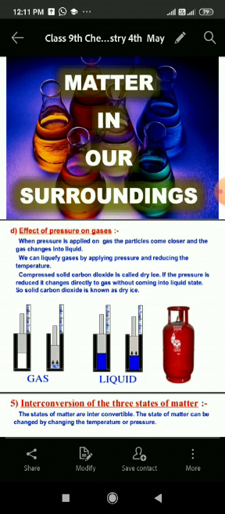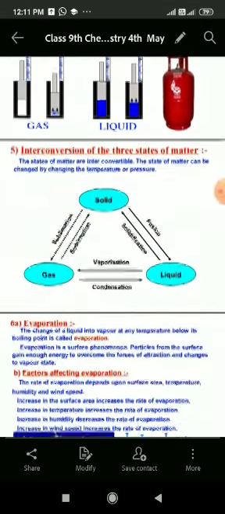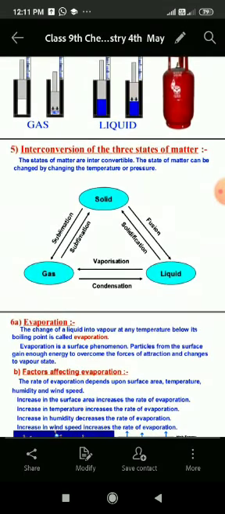Now students, we will discuss the interconversion of the three states of matter. Students, you know that on heating, solid can be converted into liquid, and on further heating, liquid can be converted into gas. The conversion of solid into liquid is known as fusion, whereas the conversion of liquid into gas is known as vaporization.